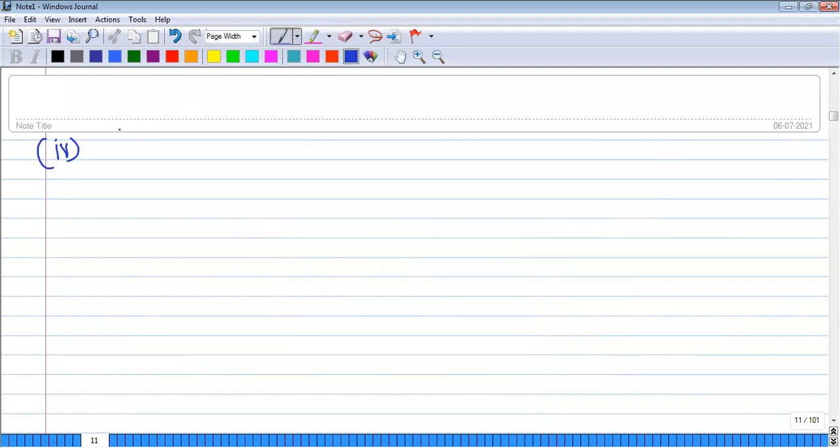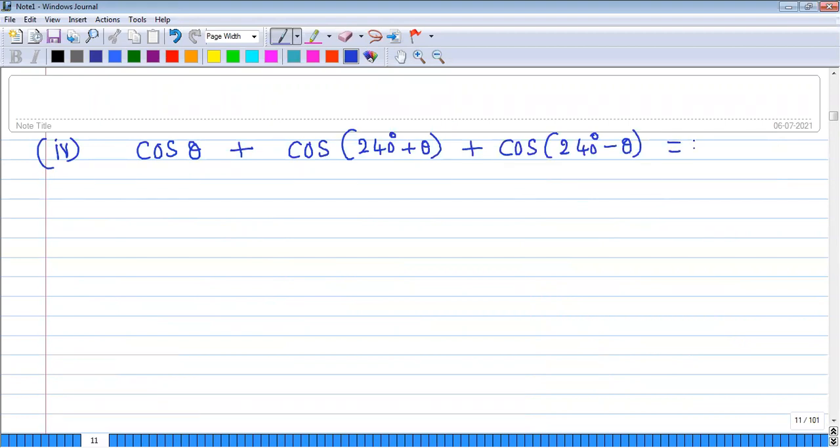So now the fourth one. Cos theta plus cos 240 degrees plus theta plus cos 240 degrees minus theta. 0, sir. How did you get 0? Let us see.